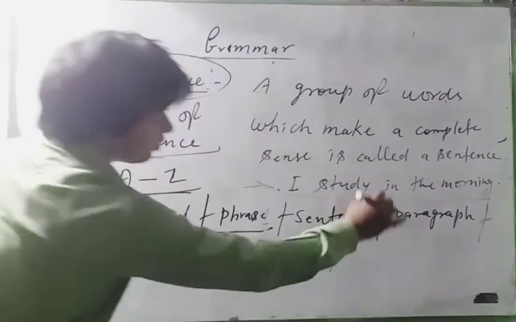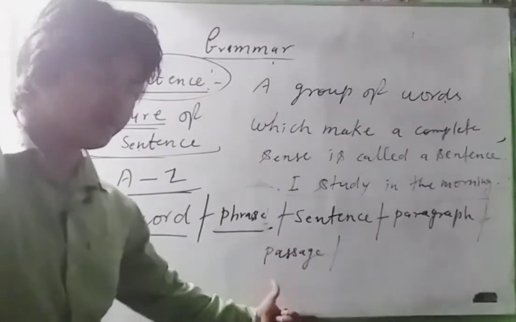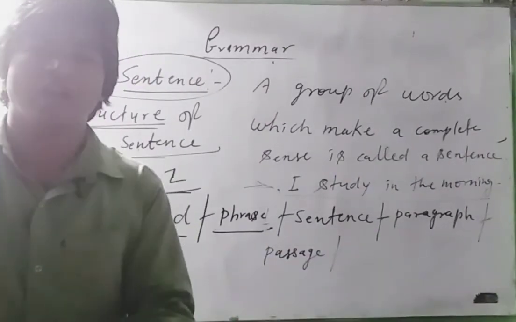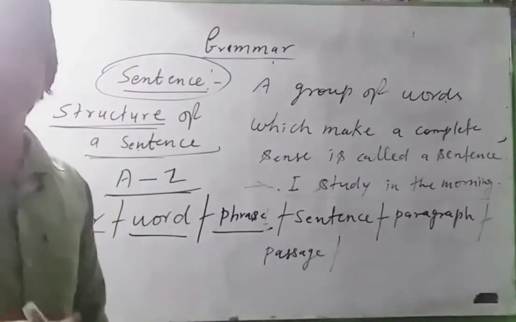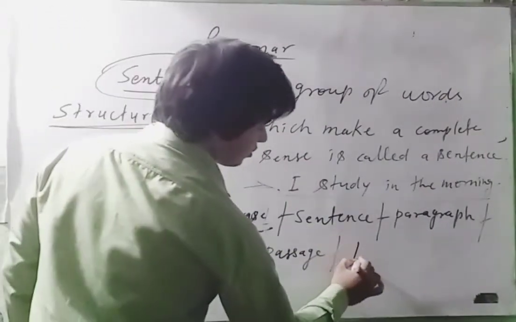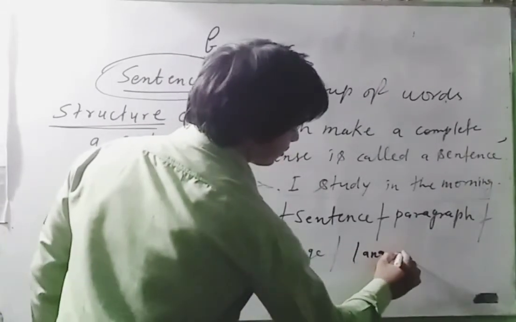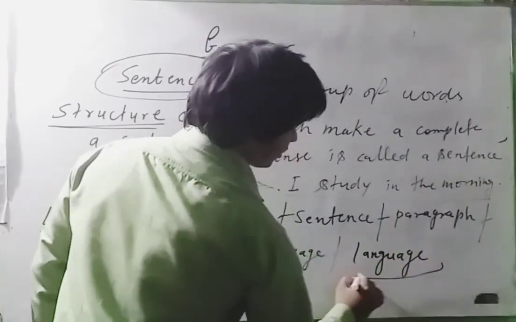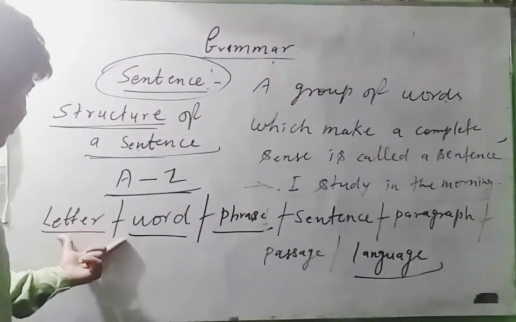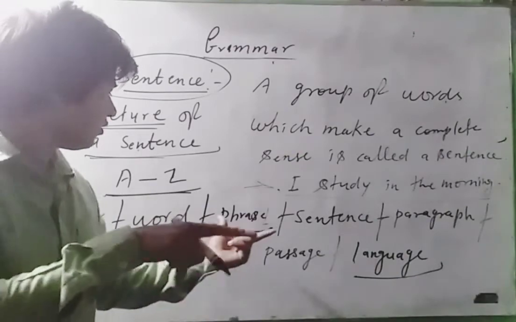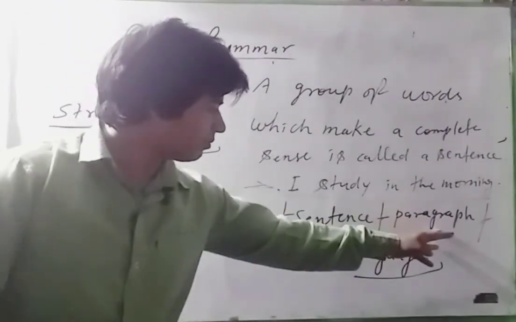It will be called a passage, and a passage will be any story, and when we speak this story, this will become a language. So in this way we can form it. First we start from letter, word, phrase, then it will make a sentence, and then a paragraph.